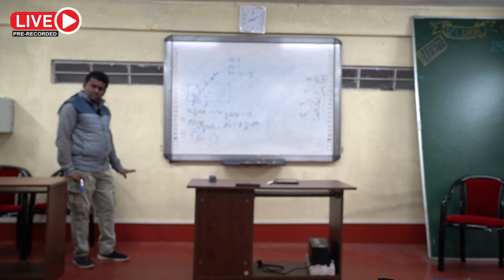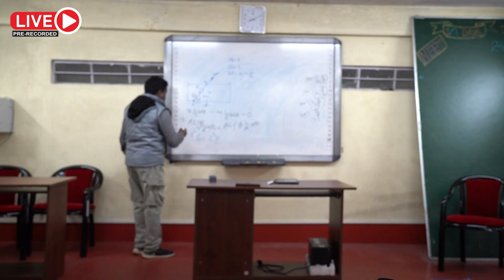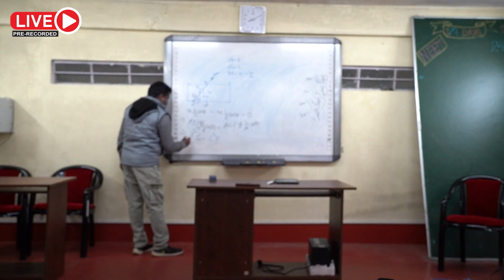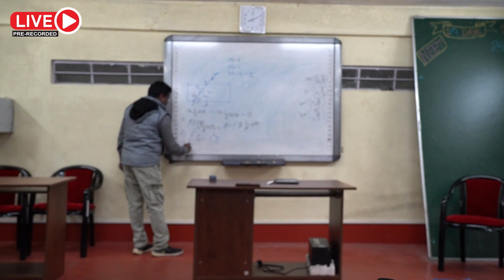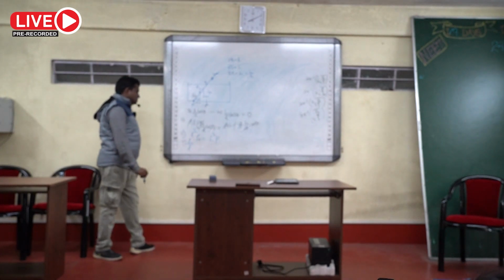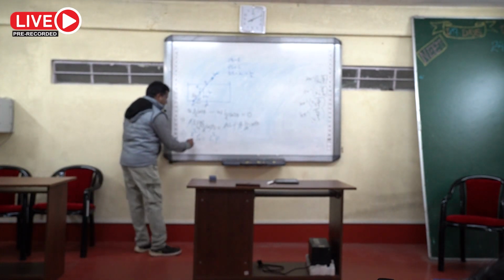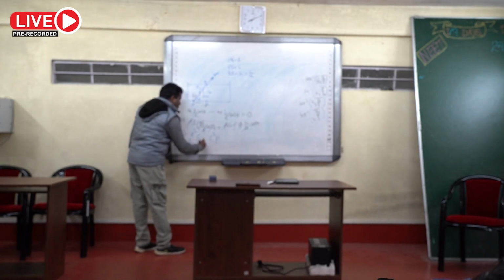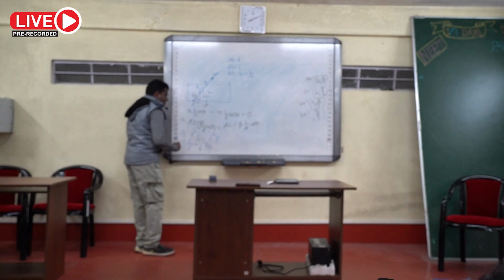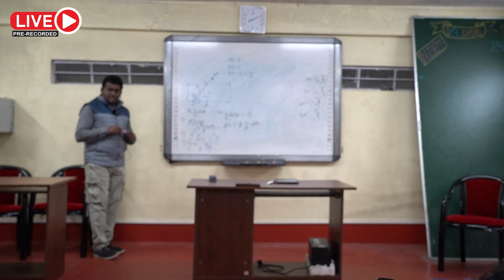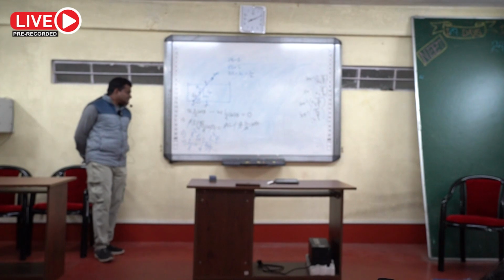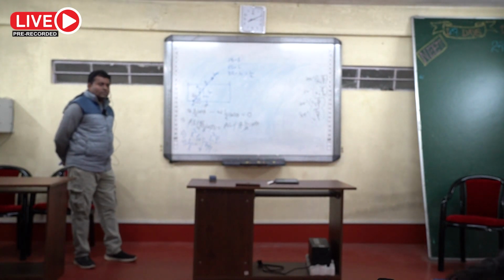Now, for weight, torque will be W into... weight is passing through the center of gravity or center of mass. That means half of the length of capital L. Okay. So capital L is PS, so it is passing through this point. Now what is the perpendicular distance? P to R. That is capital L by 2 cos theta.